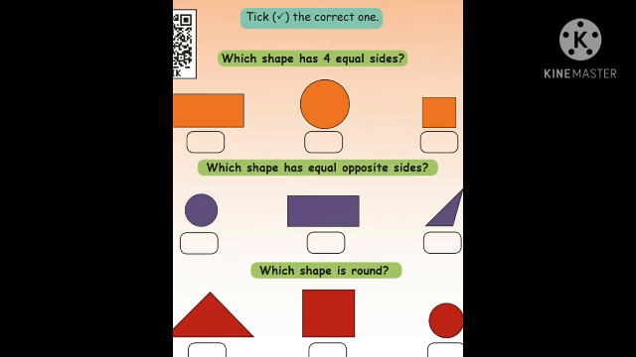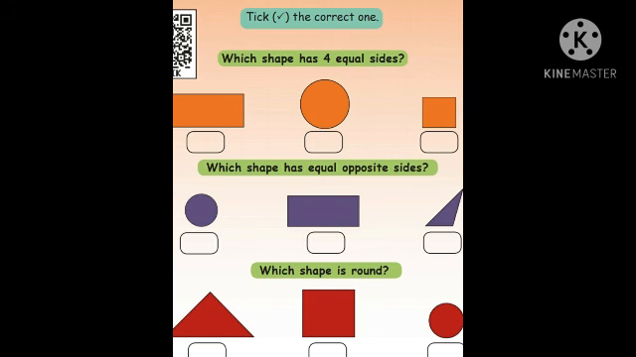triangle. So what is the question? Which shapes has equal opposite sides? So already we learned the rectangle has opposite sides equal. That means rectangle is the correct answer. Second picture is the correct answer. You have to tick the second picture, rectangle. Okay.